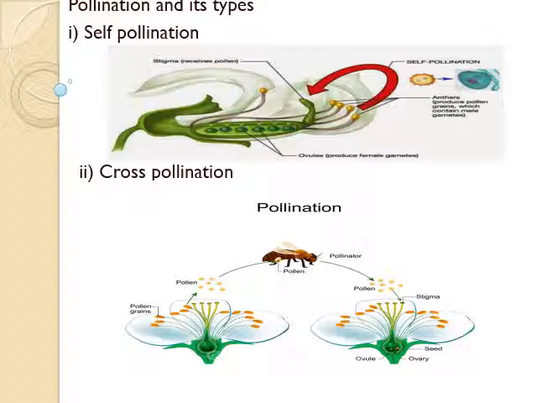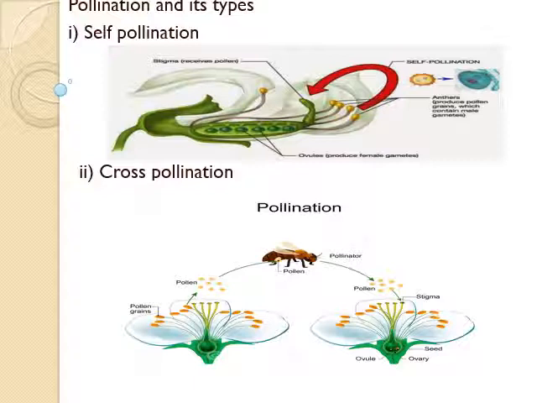Generally, pollen grains have a tough protective coat which prevents them from decaying. Pollination always requires some agents to carry pollen grains and release them on the stigma. These agents are biotic and abiotic agents. Let's see the biotic agents. Here, living organisms are involved in the process of pollination.